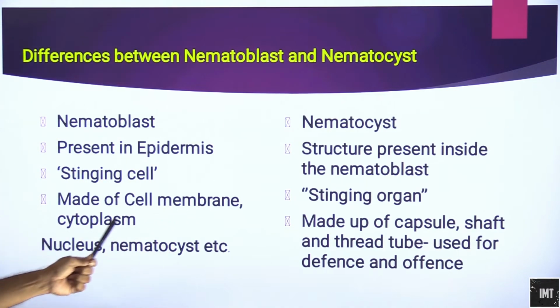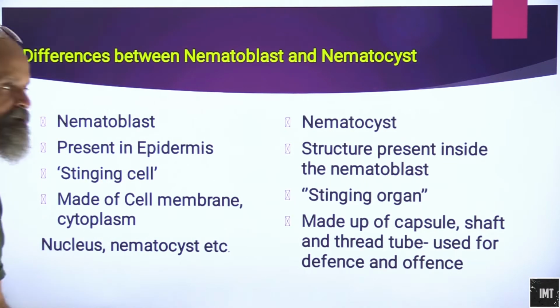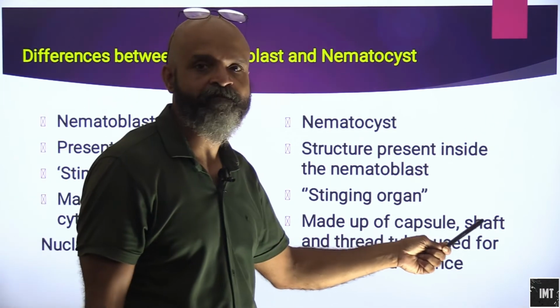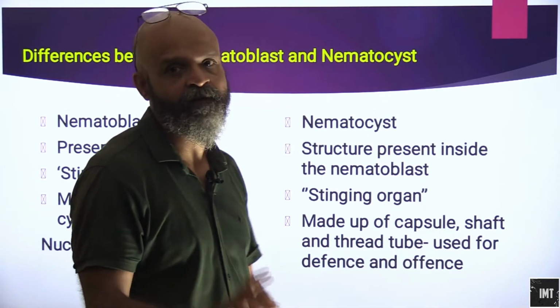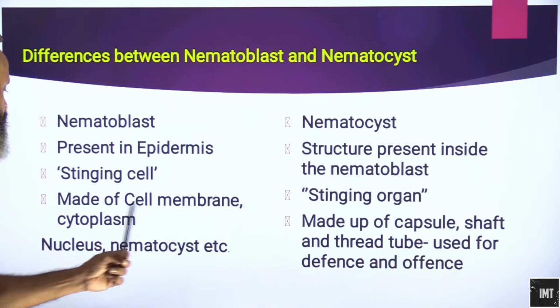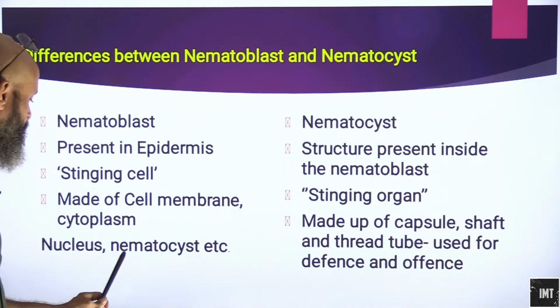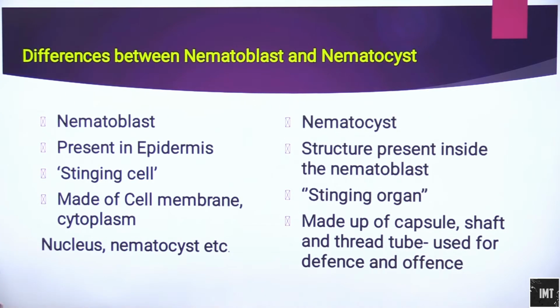The nematoblast is made up of cell membrane, cytoplasm and nucleus. The nematocyst is basically made up of capsule, shaft and a thread-like tube, used for defense as well as offense. These are the basic parts of it.